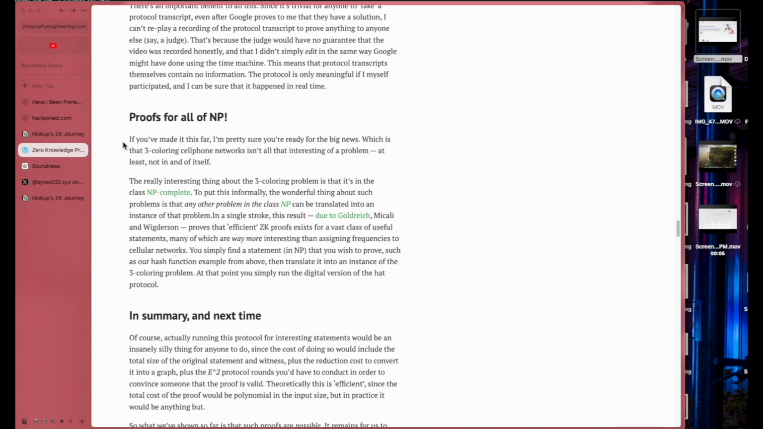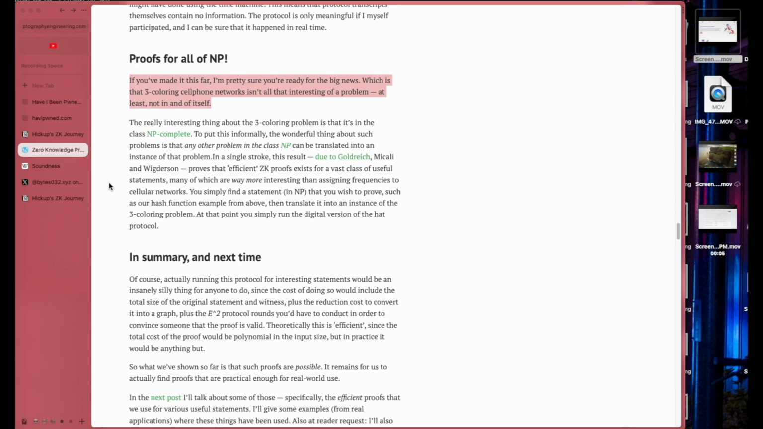Alright, let's go. Proofs for all of NP. If you made it this far, I'm pretty sure you're ready for the big news, which is that the 3-coloring of cell phone networks isn't all that interesting of a problem, at least not in and of itself. Yeah, duh, it's boring as hell. The really interesting thing about the 3-coloring problem is that it's in the class NP-complete. To put this informally, the wonderful thing about such problems is that any other problem in the class NP can be translated into an instance of that problem.